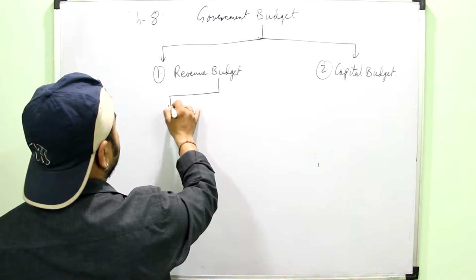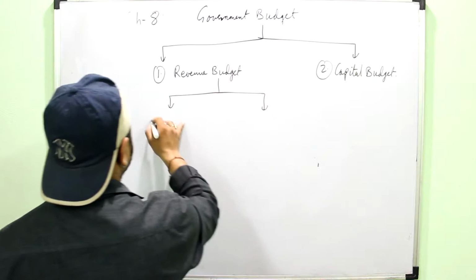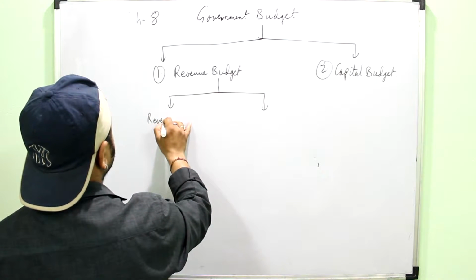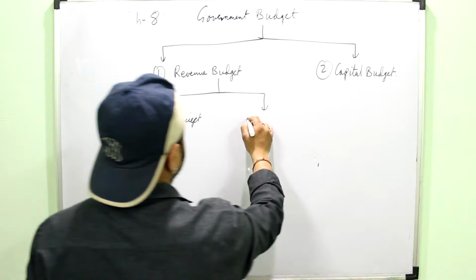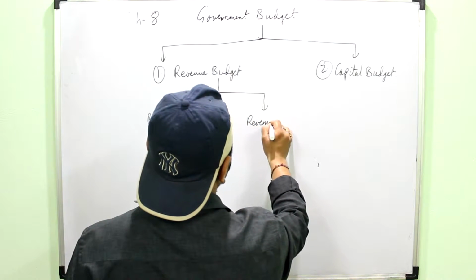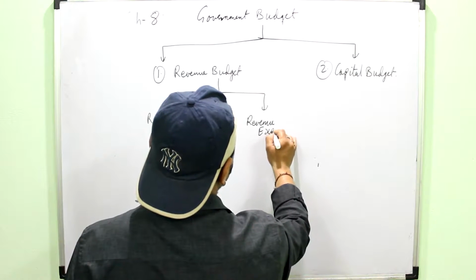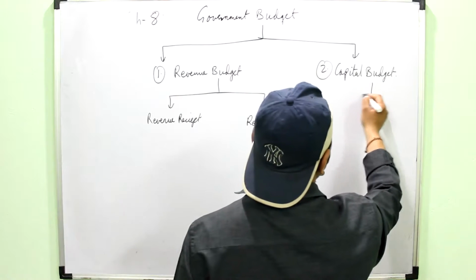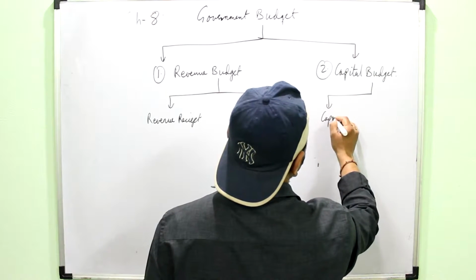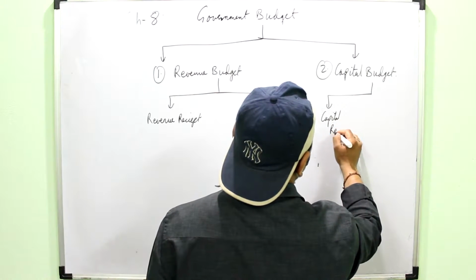Revenue budget is again divided into two parts: revenue receipt and revenue expenditure, while here it would be capital receipt.